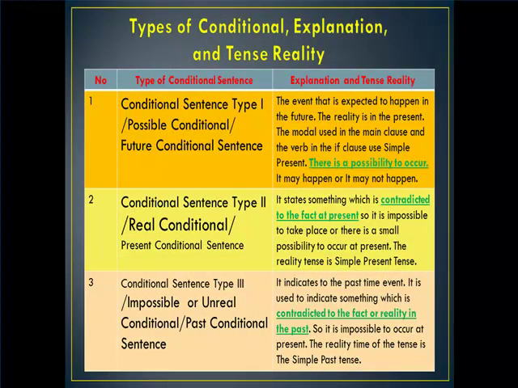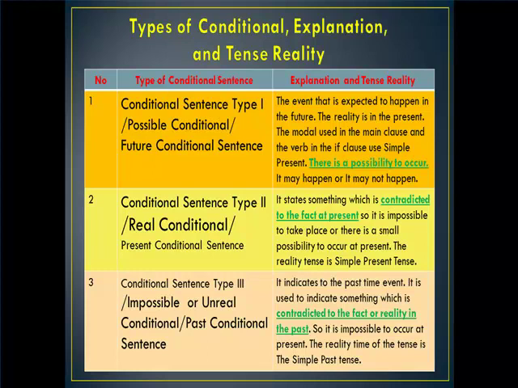Let's talk about the conditional sentence in terms of reality. The first conditional sentence, type 1, can also be called the possible conditional or future conditional sentence. In this type, the event is expected to happen in the future, but the reality is in the present. The modal is used in the main clause, and the verb in the if clause is in the simple present.